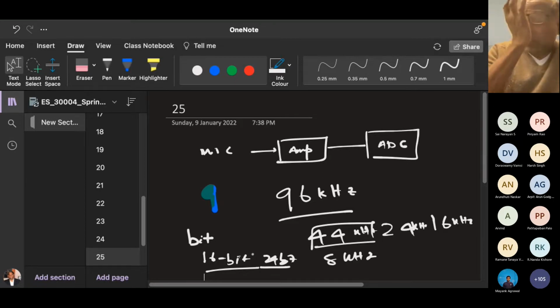So that means I am singing, and my voice is getting sampled. This sampling happens in time as well as frequency. Why is there a sampling time? Can you not have any arbitrary sampling time?